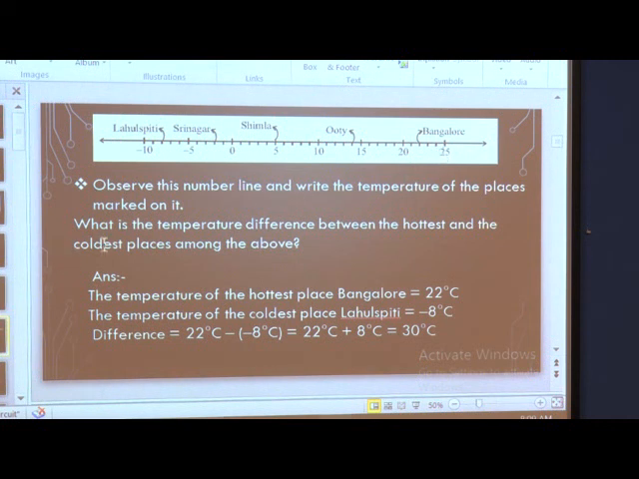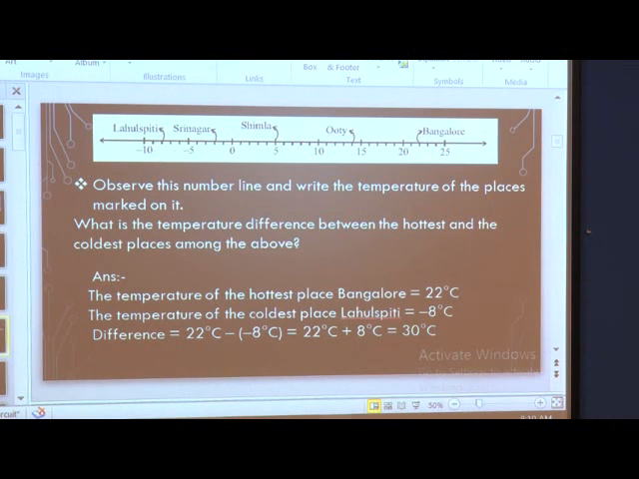So, what is the temperature difference? The word difference means we have to go for subtraction. So, the difference between the hottest and the coldest places among the above. We can see the hottest is Bangalore, which is 22 degrees Celsius, and the coldest place is Lahaul Spiti, which is minus 8 degrees Celsius.